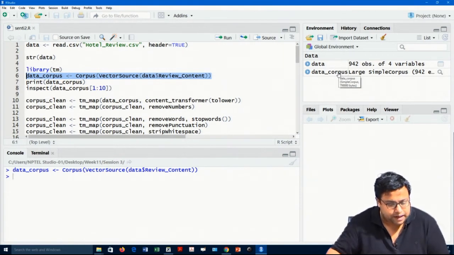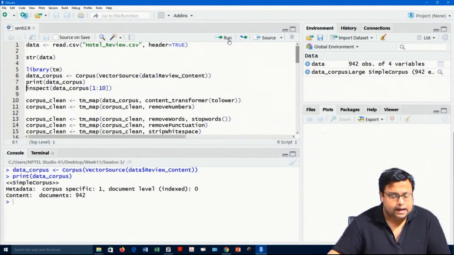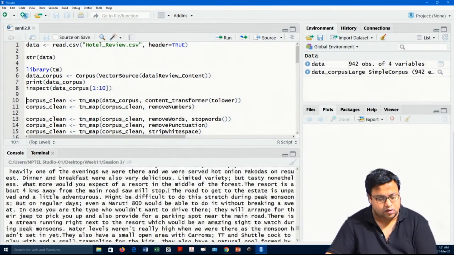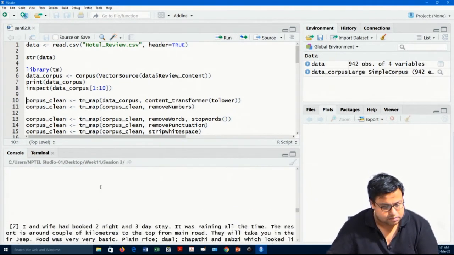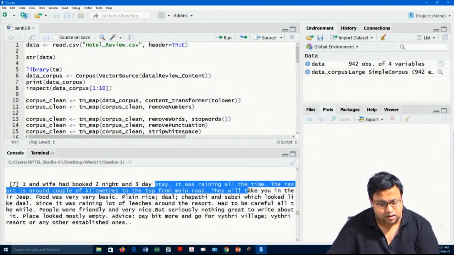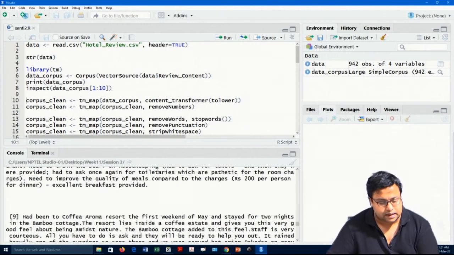If I want to print the corpus, it will just say that I have 942 documents right now, and if I want to inspect the documents, at least the first 10, it is the same old code, and these are my first 10 documents. I and my wife had booked tonight, which is the 7th document, and 3 days stay. It was raining all time. The resort is around a couple of kilometers to the top of the main road, and so on. So, this kind of thing is there.